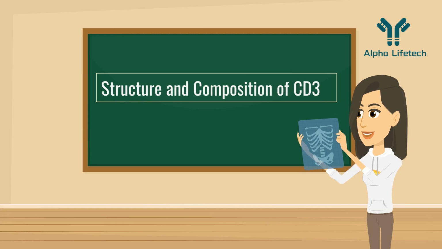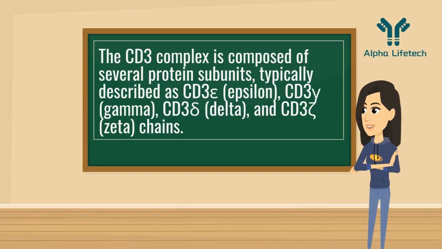Structure and composition of CD3. The CD3 complex is composed of several protein subunits, typically described as CD3 epsilon, CD3 gamma, CD3 delta, and CD3 zeta chains.